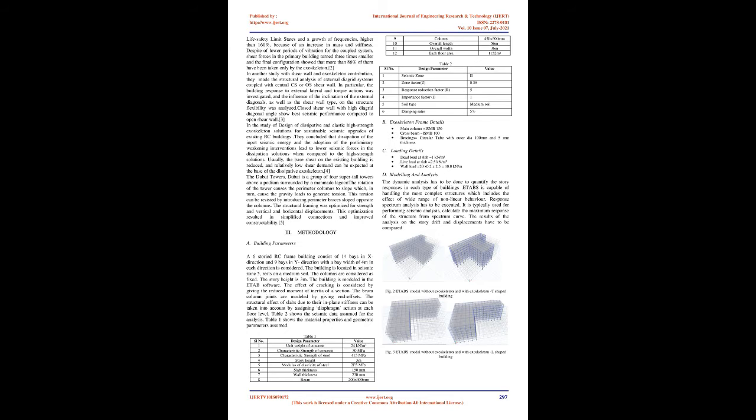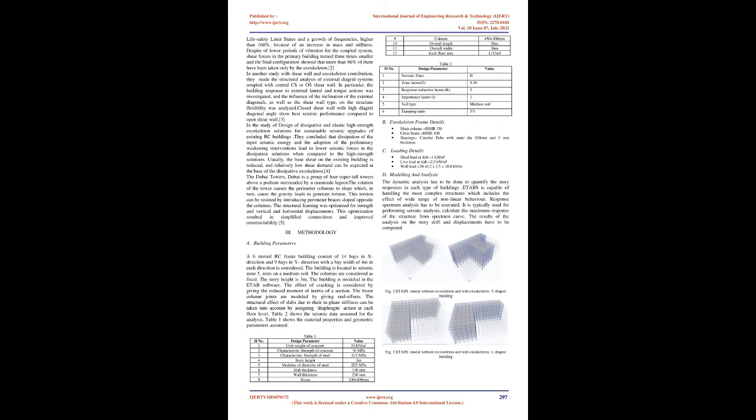A significant displacement and deformation control is achieved over the entire height of the primary structure. Peak floor displacements are reduced, on average, by 40%-50%, while reductions of peak inter-story drifts are higher, up to 75%. Another study shows the effect of buildings with and without exoskeleton structure. In that study they concluded a floor displacement reduction of at most 80% for both damage and life safety limit states, and a growth of frequencies higher than 160%, because of an increase in mass and stiffness.